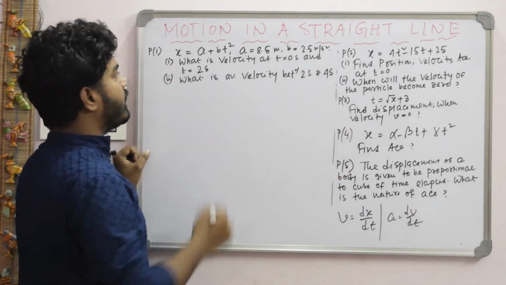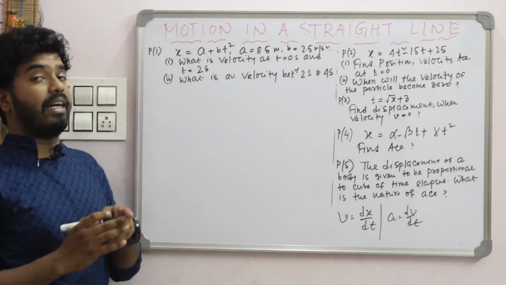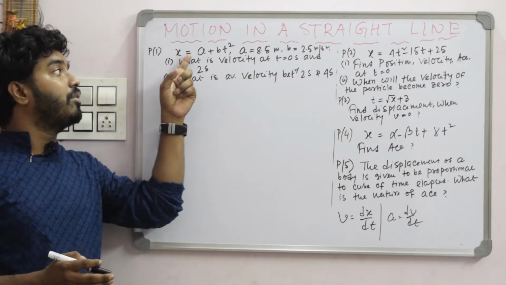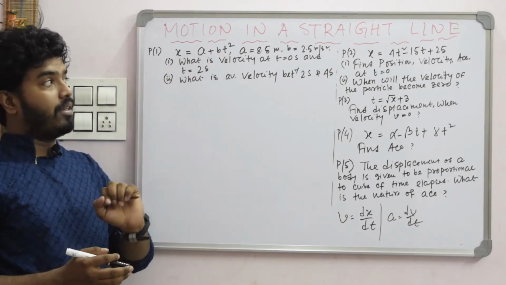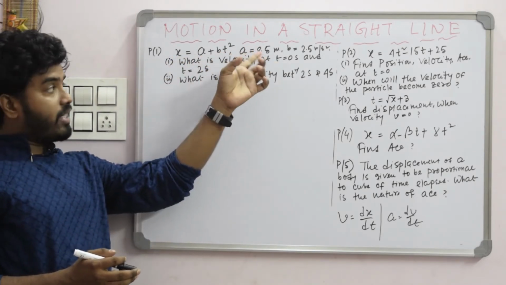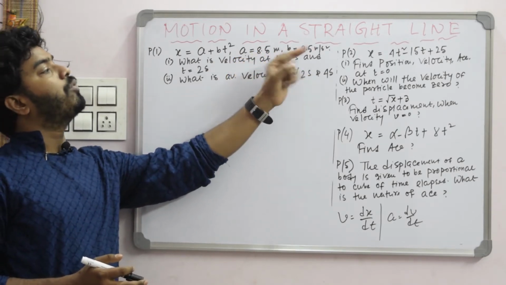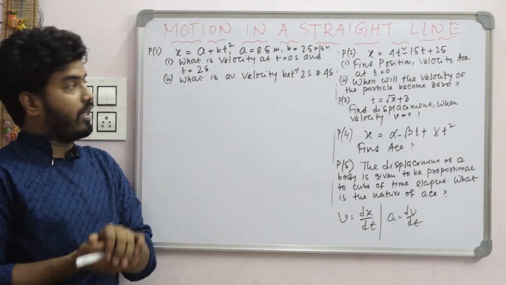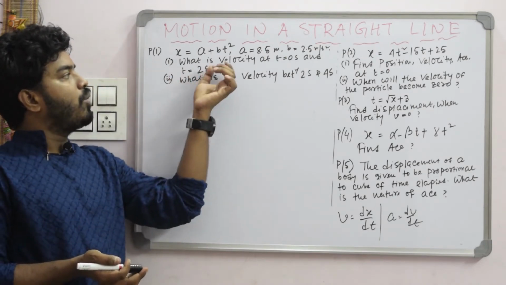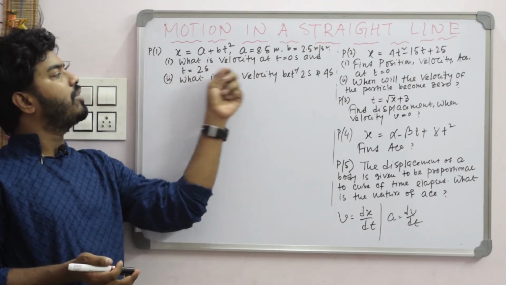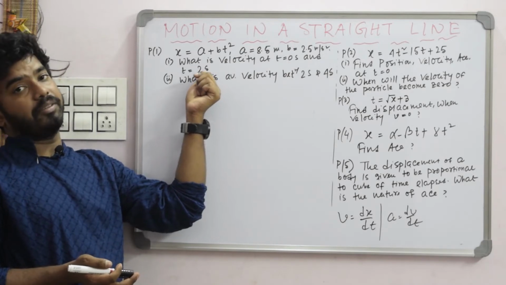Okay, first question: the position of a particle is represented by x equal to a plus bt square, where a and b are constants, a is 8.5 meter, b is 2.5 meter per second square. Now the first question: what is the velocity at t equal to 0 and t equal to 2 seconds?